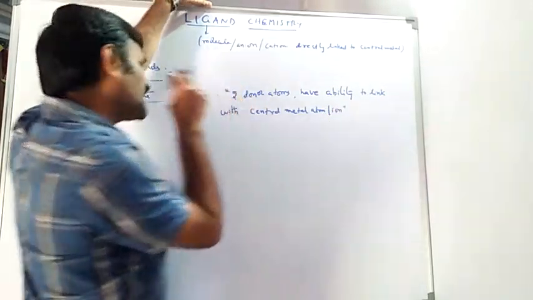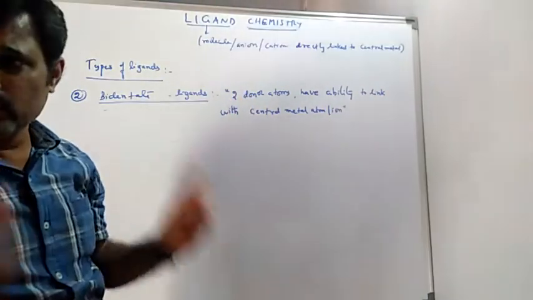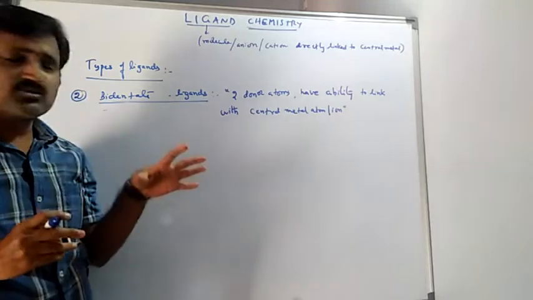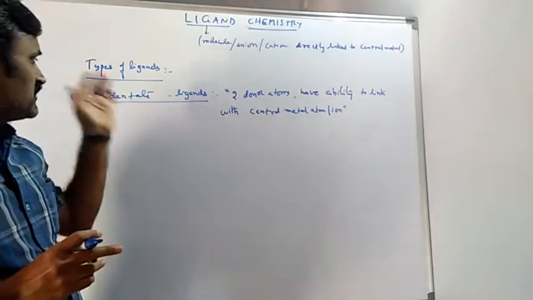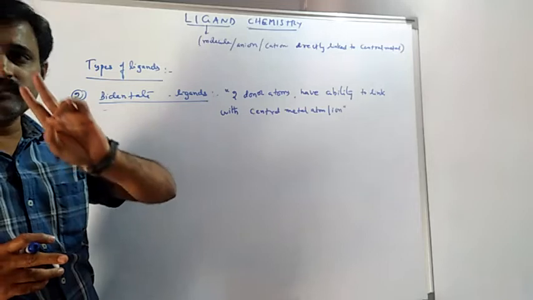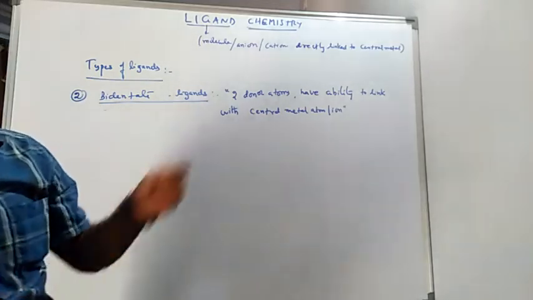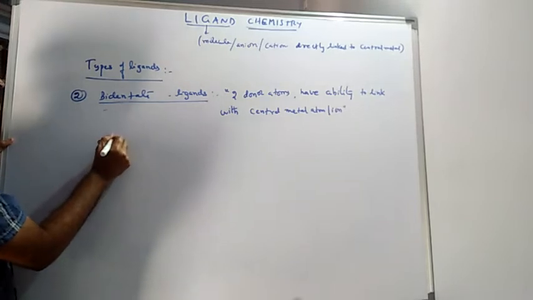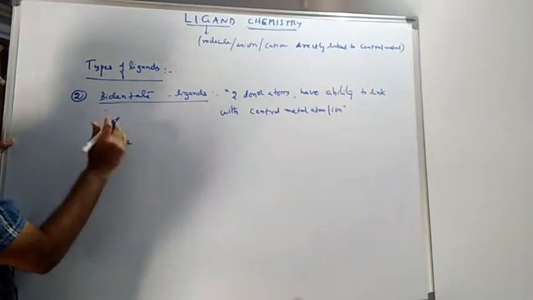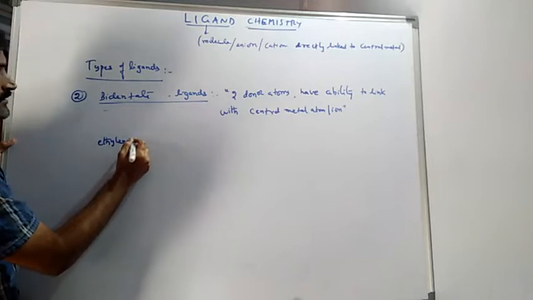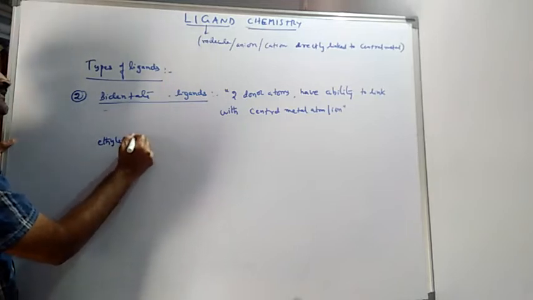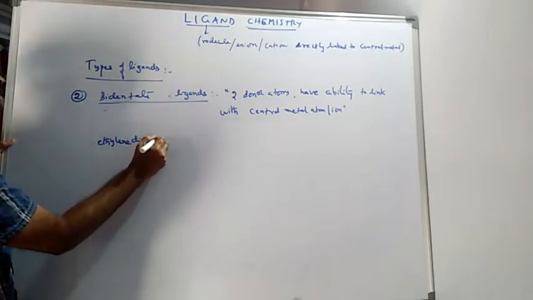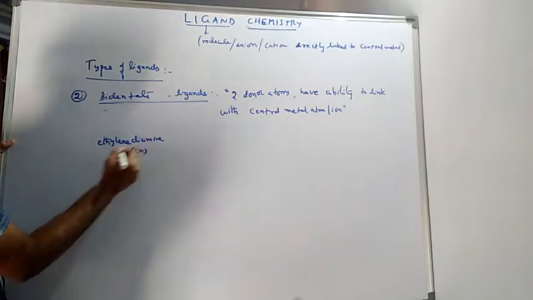That linkage itself is a coordinate covalent bond, and this coordinate covalent bond is possible with bidentate ligands with two bonds. As I said earlier, ethylene diamine is an example. Ethane-1,2-diamine or ethylene diamine is the best example for this kind.